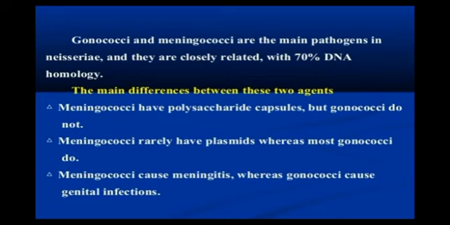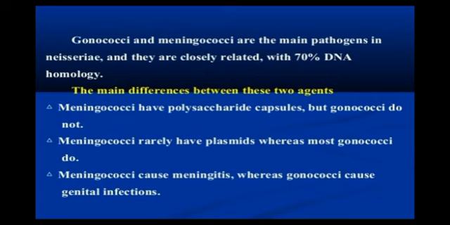Now the meaning of polysaccharide capsule is that polysaccharides are the outermost layer of the cells. The structure found on the cell surface of a broad range of bacterial species is known as polysaccharide. So it helps in bacterial growth, and if polysaccharide is present outside the capsule, the bacteria is more pathogenic. That means it is more capable of causing any kind of infection. So meningococci has a polysaccharide capsule and gonococci do not.